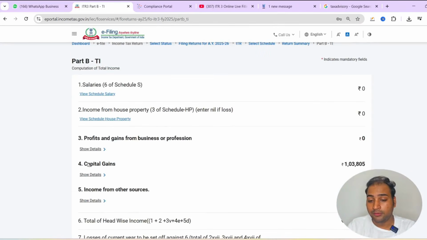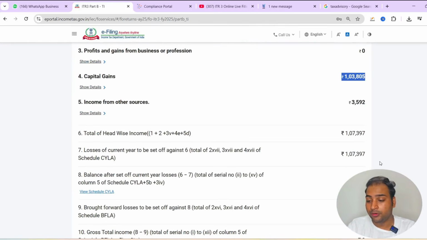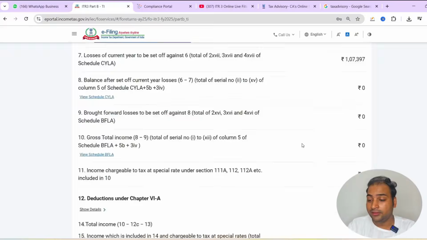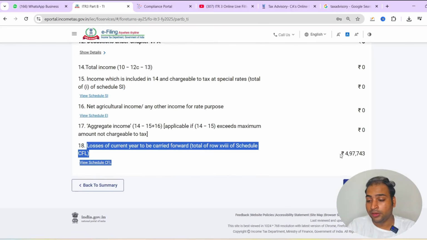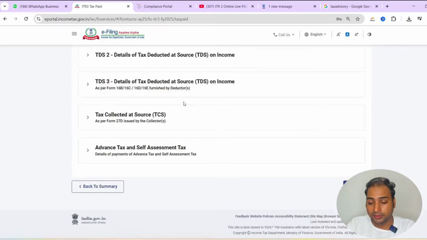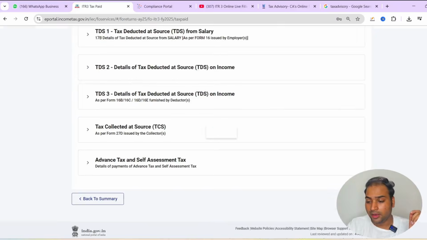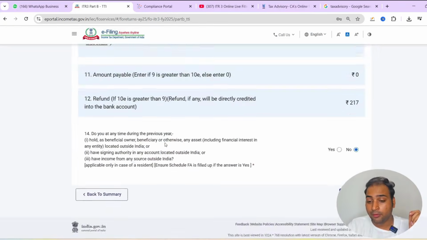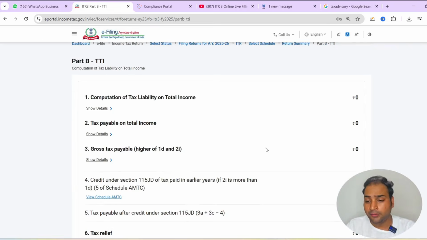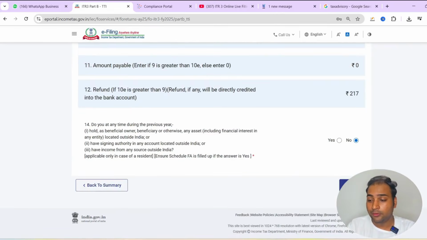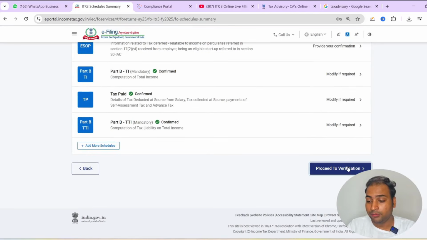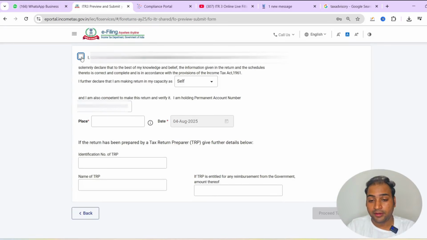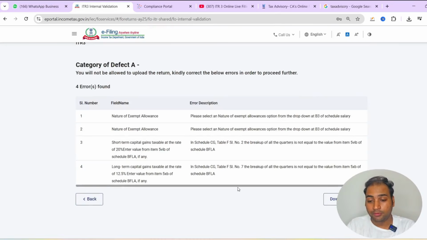Computation of total income: if you have income from capital gain, then it will be shown here. It will show the head-wise income and the F&O losses here. You can see the F&O loss of 97,743, and there will be one error. I will let you know about the error in the form, and it will show when we validate our return form. We have a refund of 217. We will continue to proceed to verification and verify our return. Mention the place of filing in the ITR 3 form, then proceed to validation.